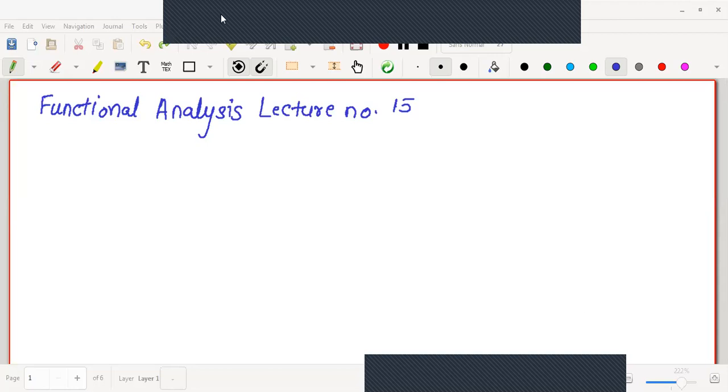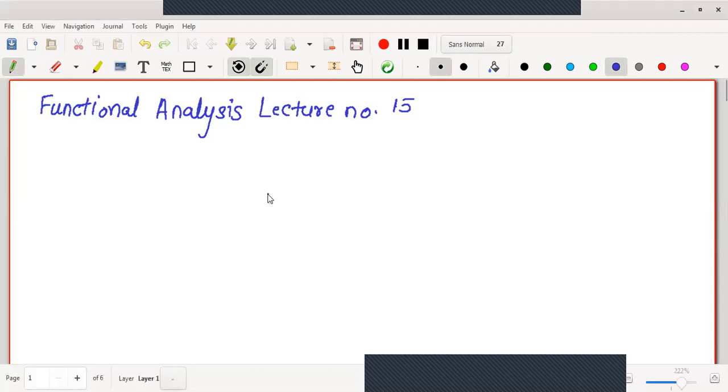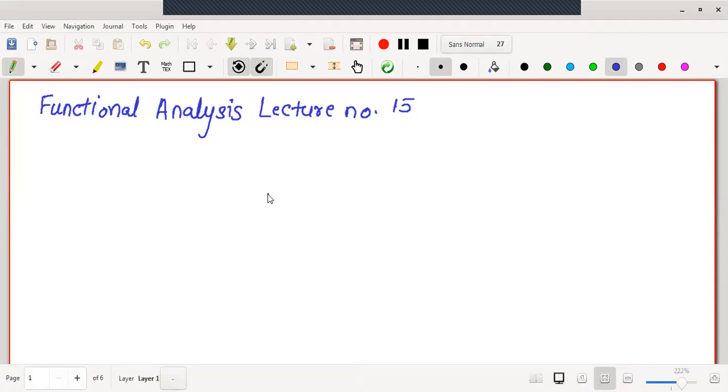In the last lecture, we have seen that all norms on finite dimensional spaces are equivalent. That is, whatever is the nature of the norm, if it is defined on a finite dimensional linear space, those are equivalent.